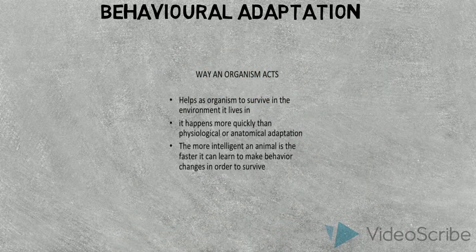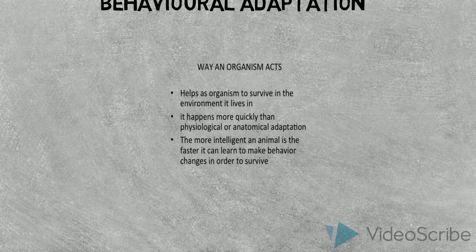Back to adaptation now. Behavioral adaptation. It's the way an organism acts that helps it to survive in the environment it lives in. Behavioral adaptation happens more quickly than physiological or structural adaptation. The more intelligent an animal is, the faster it can learn to make behavioral changes in order to survive.